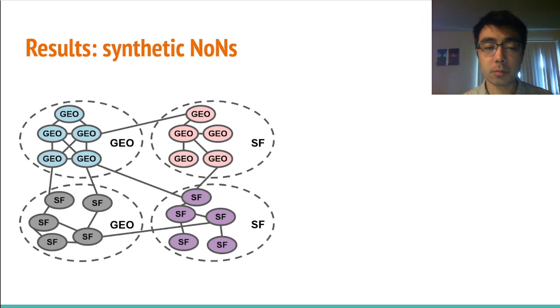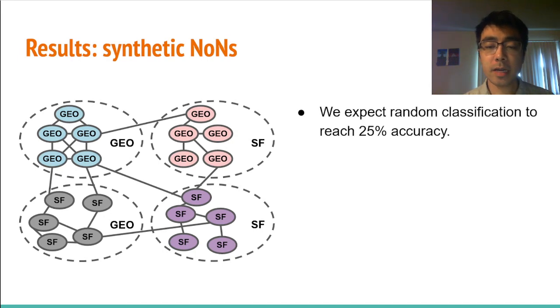Now I'll walk through some results. I'm going to start by talking about the synthetic NON, where the across-edge amount and rewire noise amount are small. This sort of serves as our control case. First, we expect random classification to reach 25% accuracy. This is because there are 4 total labels, so 25 corresponds to 1 out of 4.